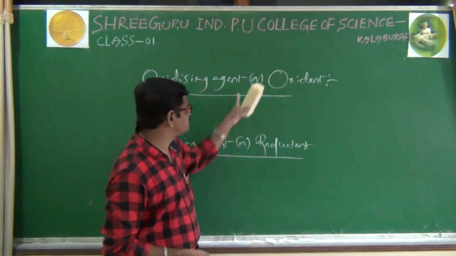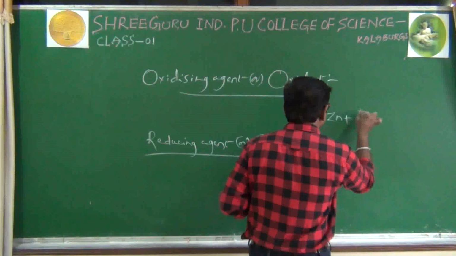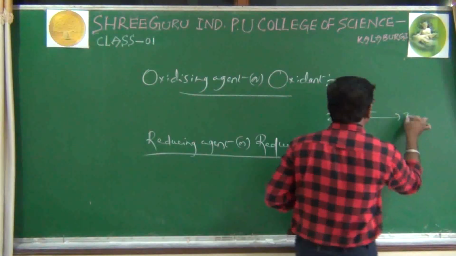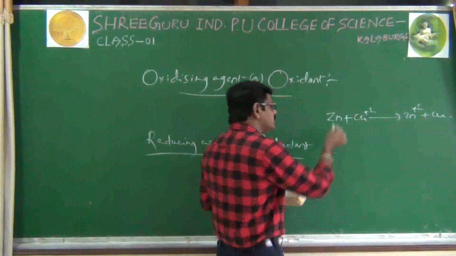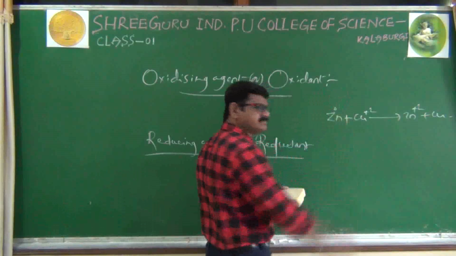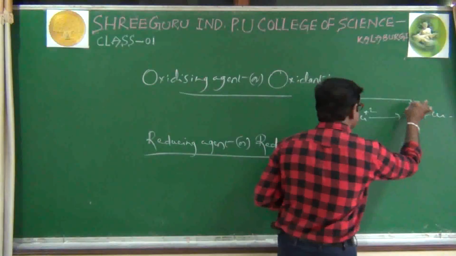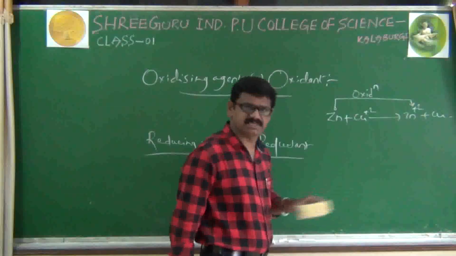That's it. For this purpose, we will take a suitable example, that is Zn plus Cu plus 2 converted to Zn plus 2 plus Cu. Here zinc right now it is in elemental state. Zero oxidation number has converted to plus 2. Nothing but increase in oxidation state, oxidation process.